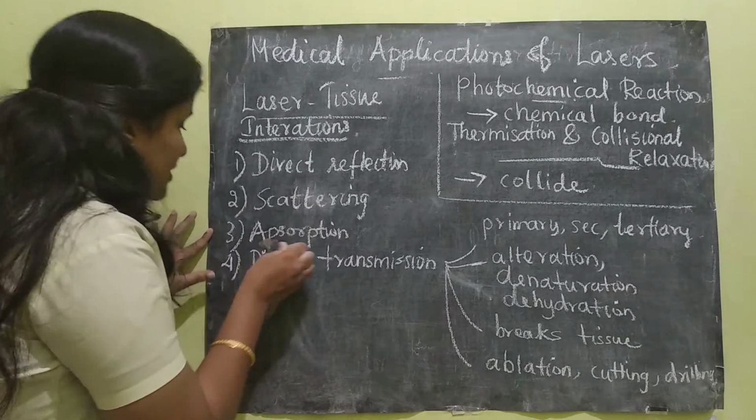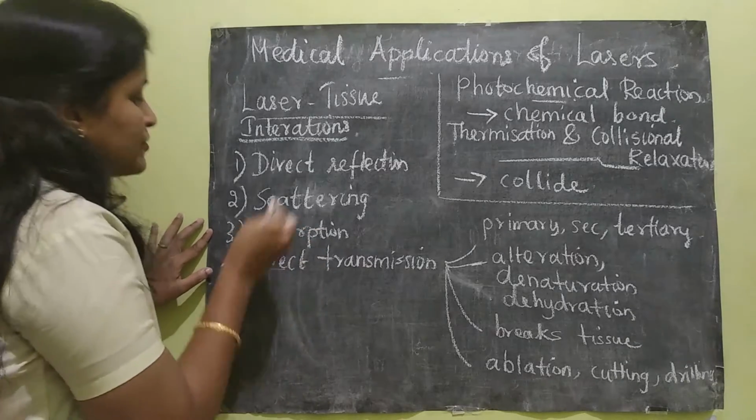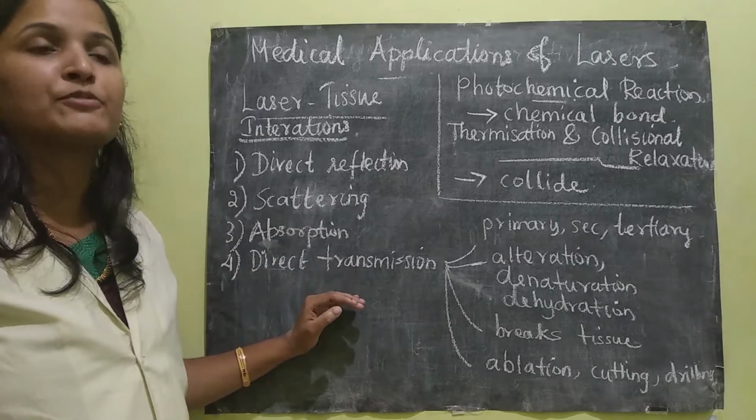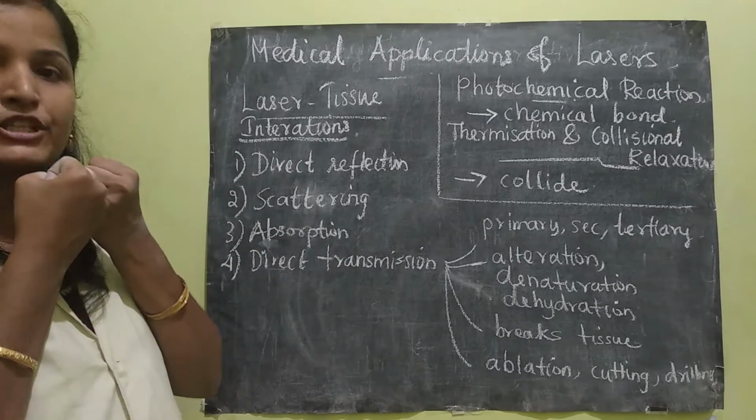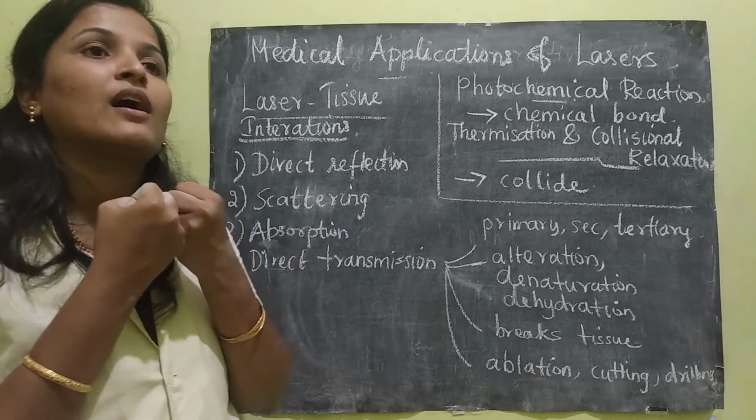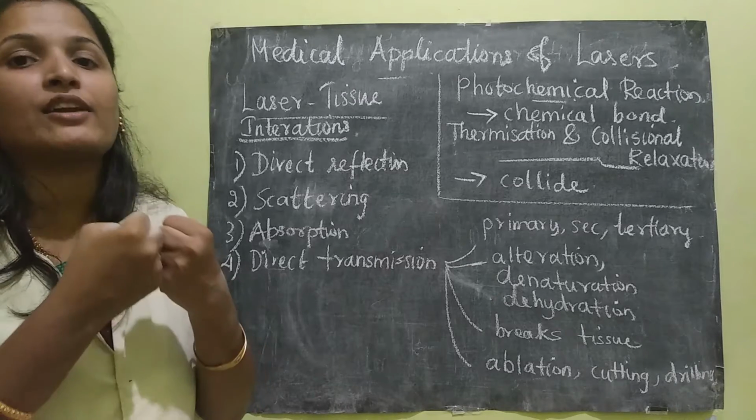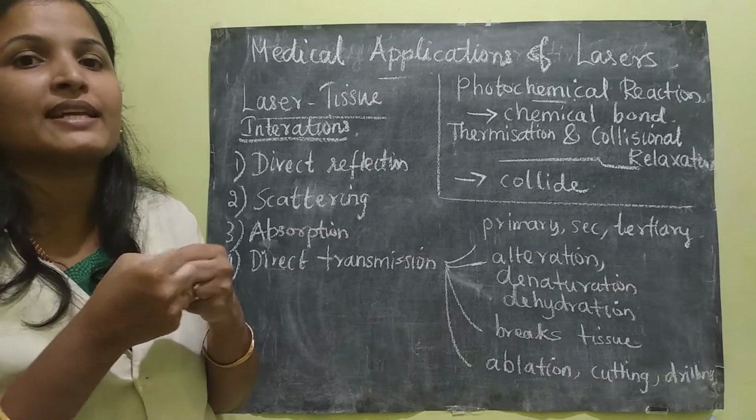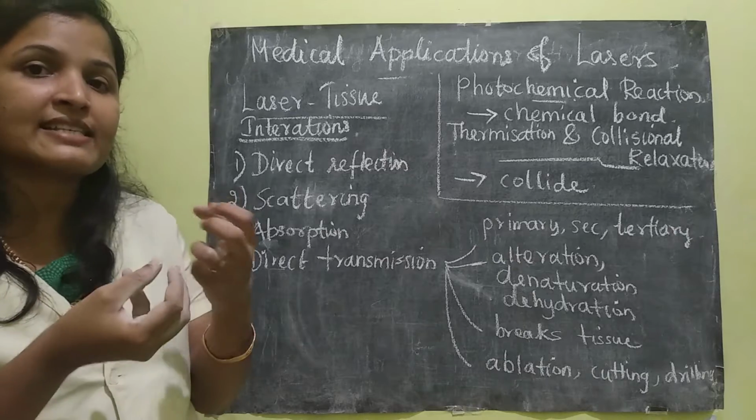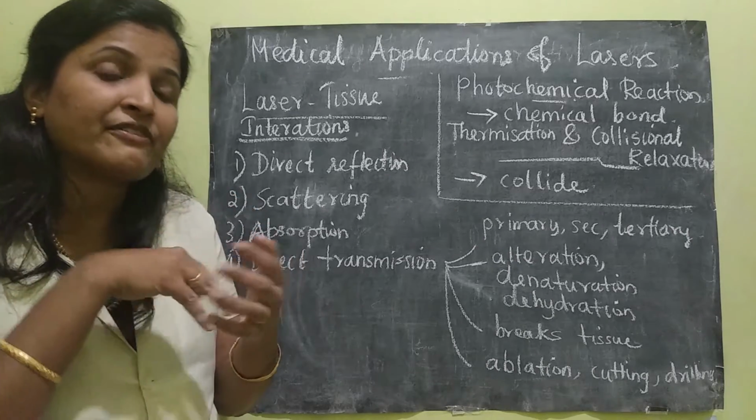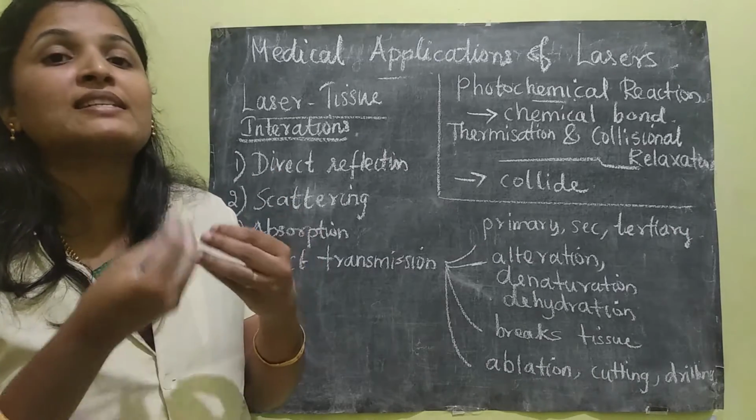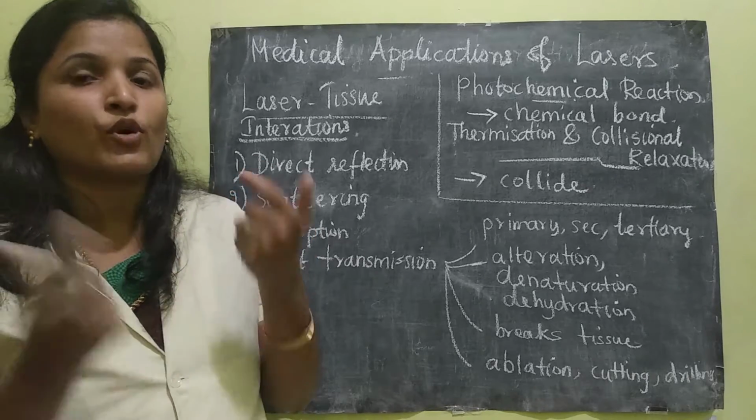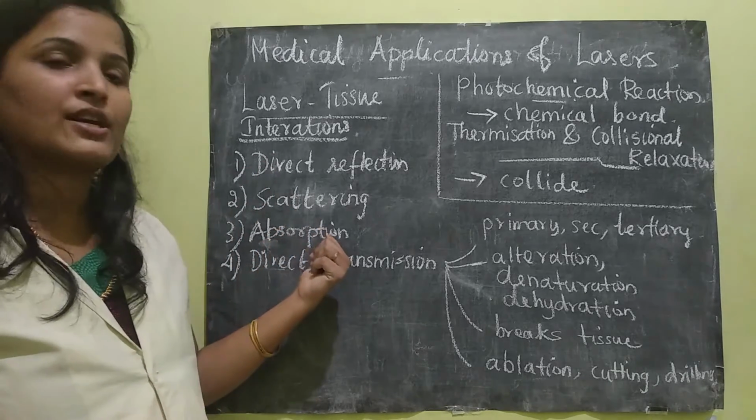Sometimes absorption will be happening, absorption by the tissue. So at that time, photochemistry, chemical reaction can be happening. That means the laser light is interacting with the tissue and it is forming some chemical reaction. Okay, so that is the absorption.